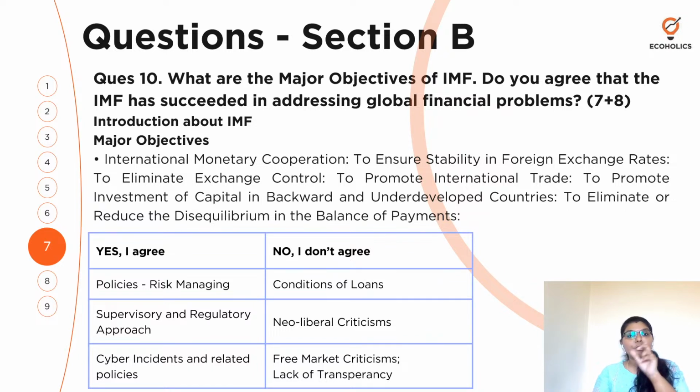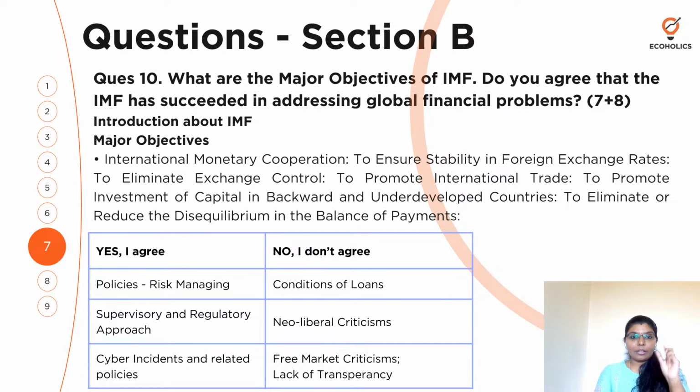Giving the reasons is what is more important, not just giving your agreement and disagreement, right? So when I am agreeing to it, I have given these two answers here. You're not expected to talk about both agree and disagree, okay? If you are a person who's taking a neutral stand, then you can talk about both the points, but generally take one side, right? Take I agree, then talk about it, and I don't agree, talk about it.